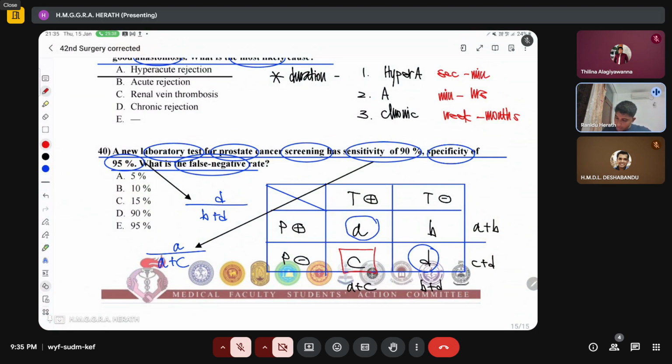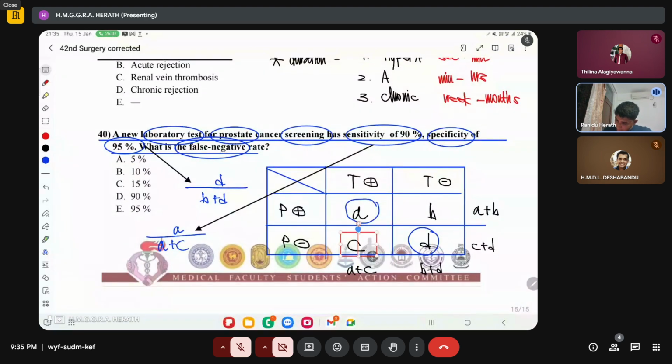So that is C. Wait, I got something wrong here. False negative means the number of patients who are falsely negative.